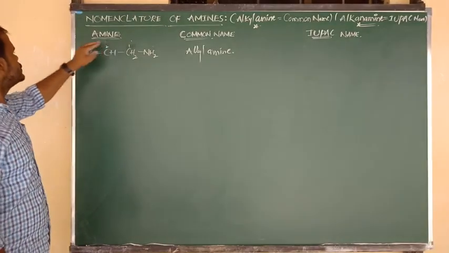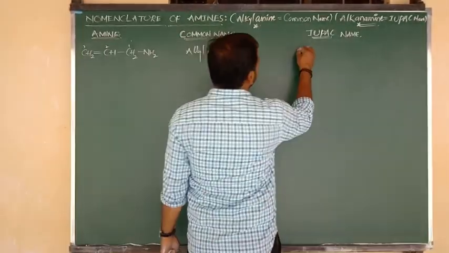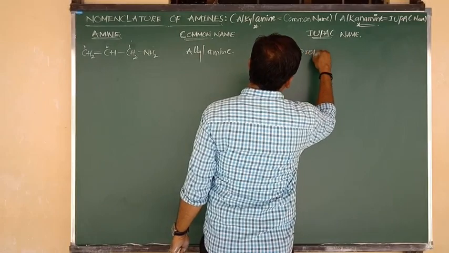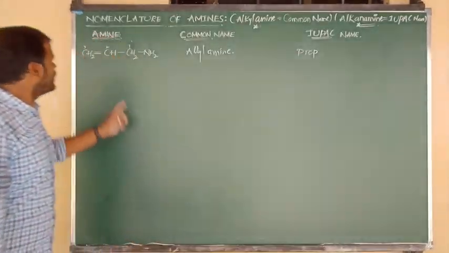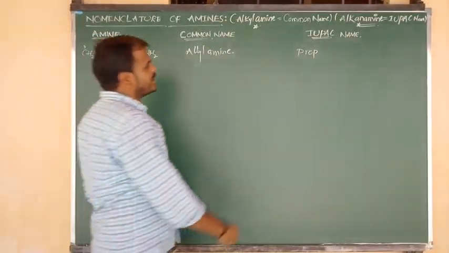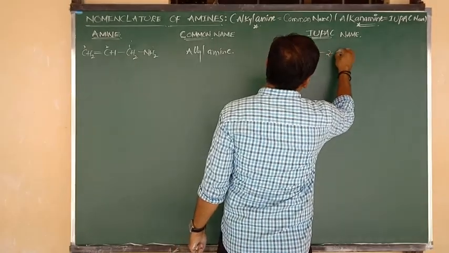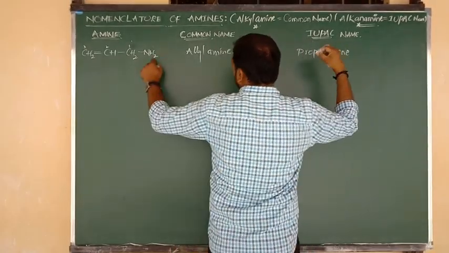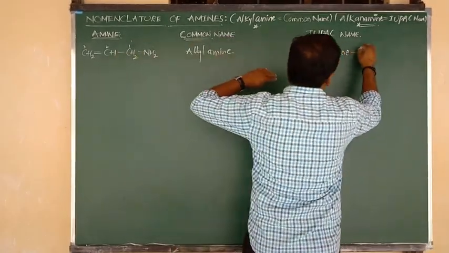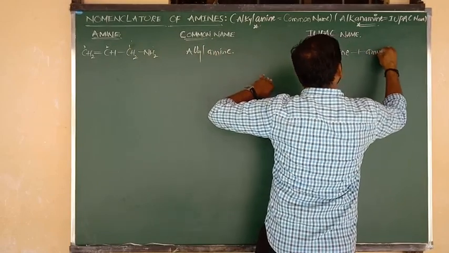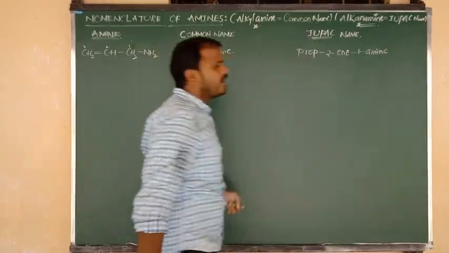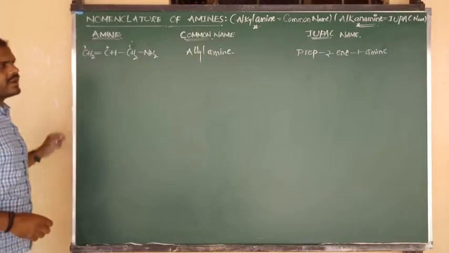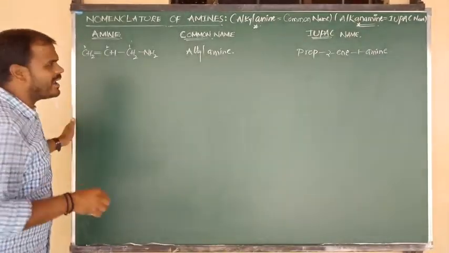Right, so a total of 3 carbons are there. 3 carbons means we write prop. The double bond is after 2, so we write 2-en, and the functional group is amine on carbon 1, so 1-amine. Prop-2-en-1-amine, or we can say 2-propenamine.